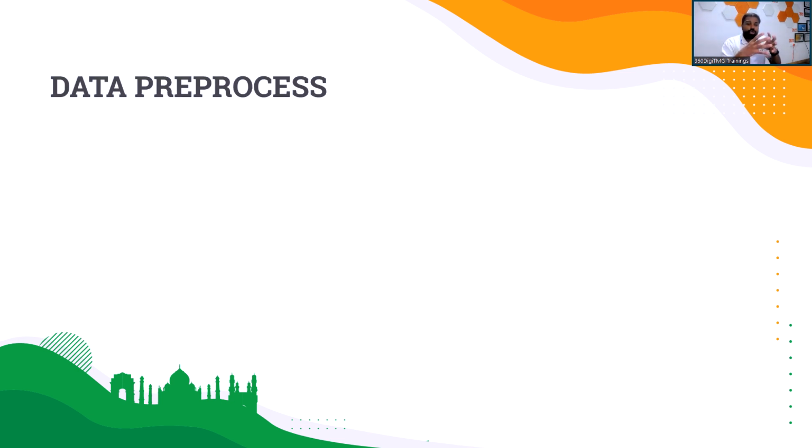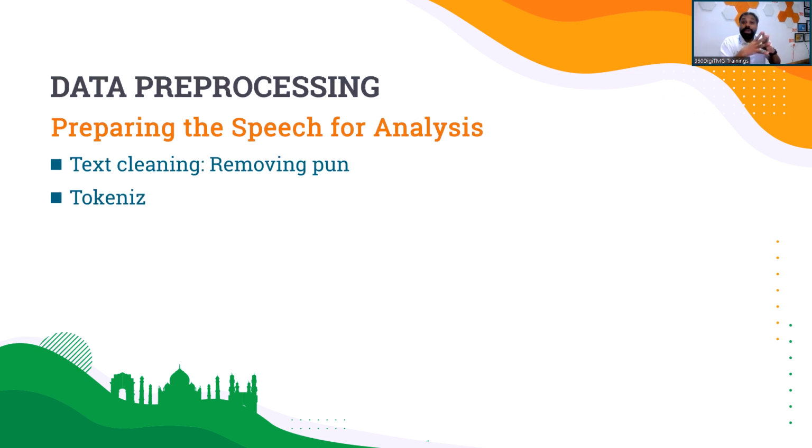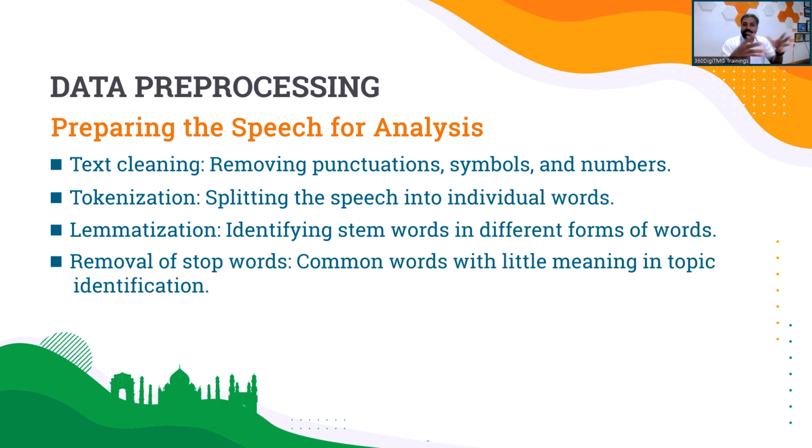Now, we first have to prepare the data, any text data or any data for that matter. Without pre-processing, we cannot analyze it. So as the first step, we have to clean it. As part of the cleaning, of course, tokenization will be one of the important aspects that we'll have to look into. We'll also have to check the typos, punctuation marks, special symbols, numbers, extra white spaces, and unwanted text, which is probably very frequently used.